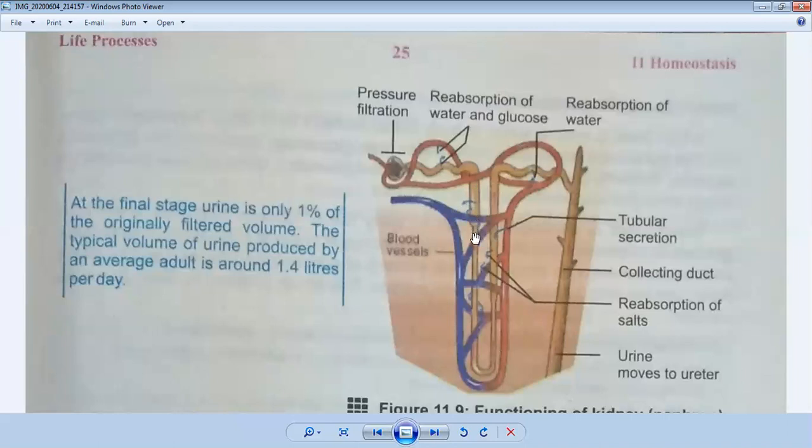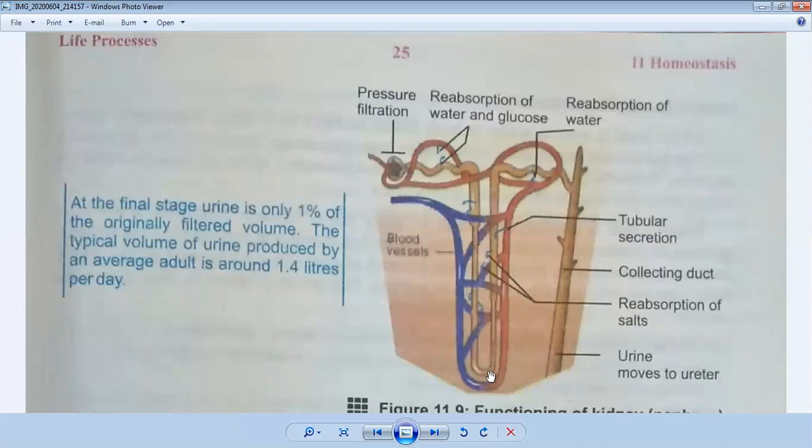Now you can see the second part of the renal tubule, which is in a U shape. This is called the loop of Henle. This is the descending limb. All the water particles which are useful for the blood are reabsorbed, and those which are not useful are thrown into the next step.